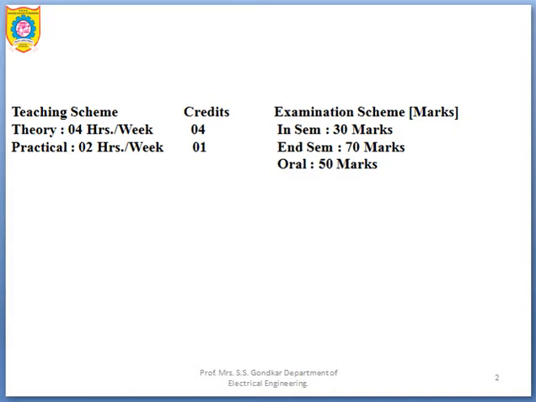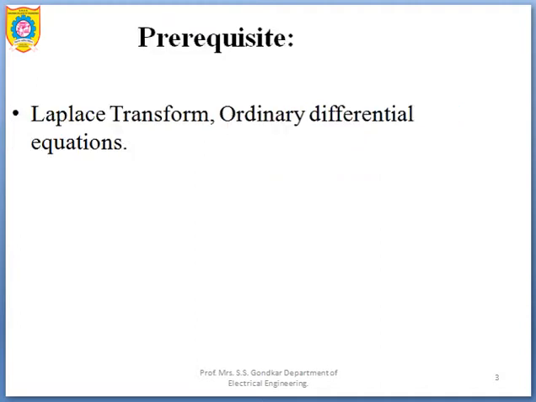As far as the examination scheme is concerned, you can see it here. We are going to have an in-sem examination of 30 marks, end-sem examination of 70 marks. So 70 plus 30 becomes equal to 100, and we have a separate oral head for 50 marks. So the total examination scheme for Control System 1 is 150 marks.